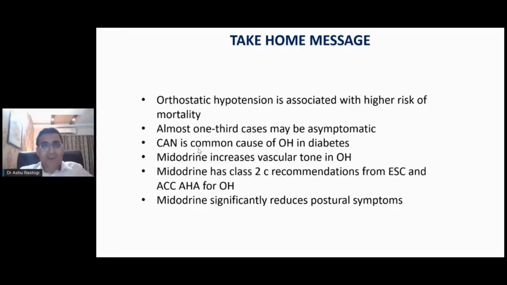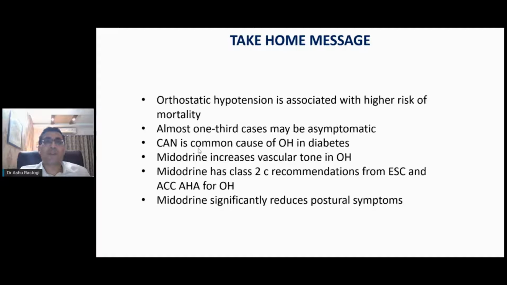So at the end, I would say that orthostatic hypotension is common, and it's common only if you diagnose it. Its diagnosis is very important because it is associated with higher risk of mortality, and the patient will not complain. You have to check for it because almost 1/3, even 1/2 of patients may be asymptomatic. And CAN is the common cause of orthostatic hypotension in diabetes, so you have to evaluate for CAN.